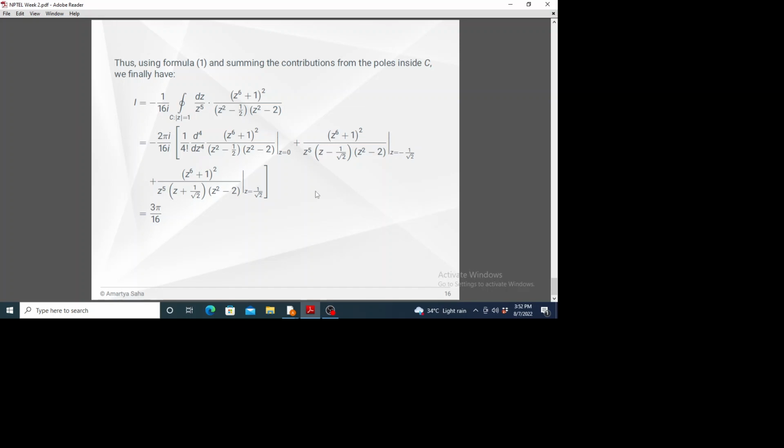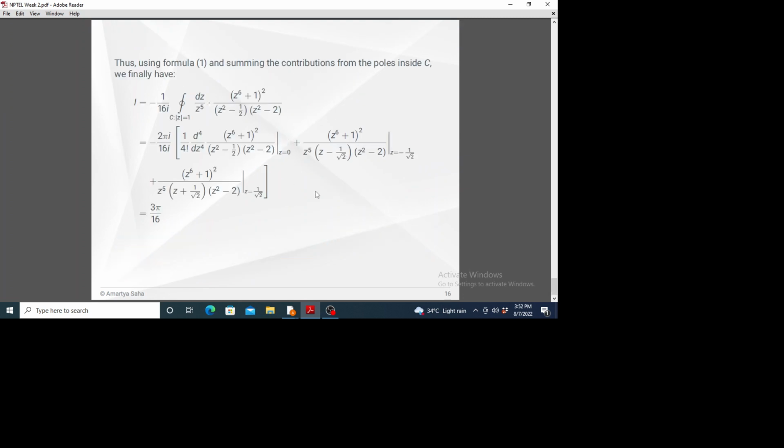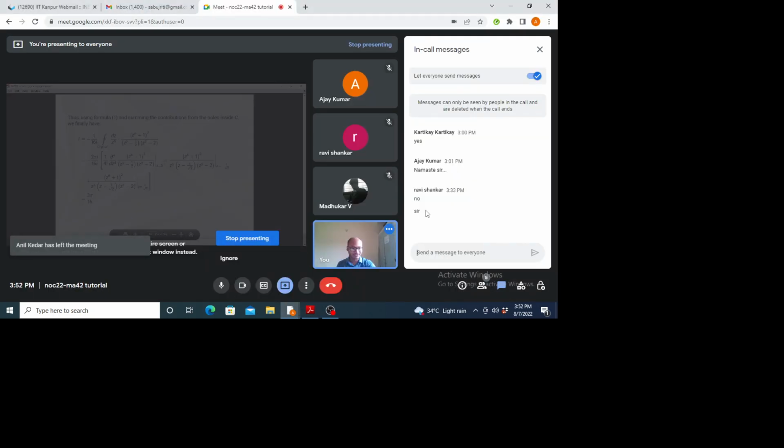So we'll be mostly using those residue formulas in future, but for illustration purposes, to show how to evaluate real integrals using complex contour integrals, I have chosen to demonstrate this problem. So that concludes today's session. If you have any question, feel free to ask.